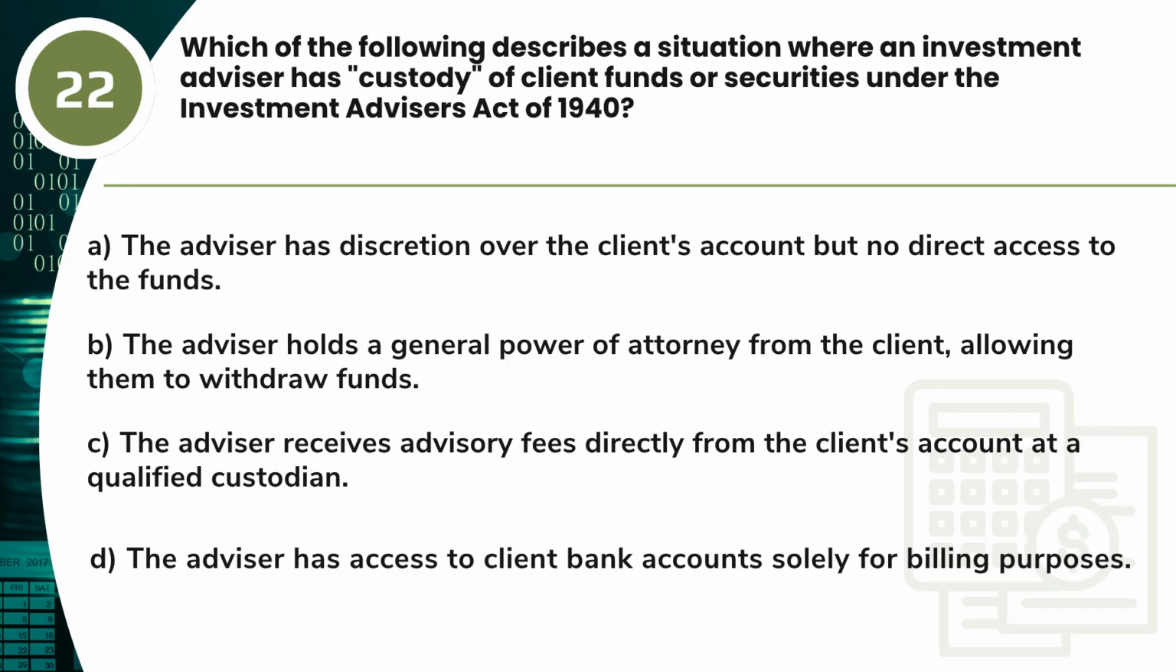Question 22. Which of the following describes a situation where an investment advisor has custody of client funds or securities under the Investment Advisors Act of 1940? A. The advisor has discretion over the client's account but no direct access to the funds. B. The advisor holds a general power of attorney from the client, allowing them to withdraw funds. C. The advisor receives advisory fees directly from the client's account at a qualified custodian. D. The advisor has access to client bank accounts solely for billing purposes.